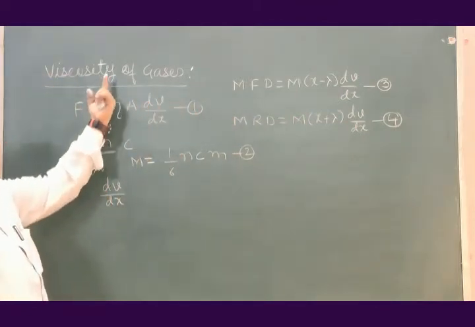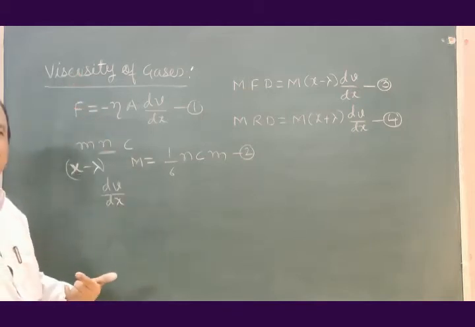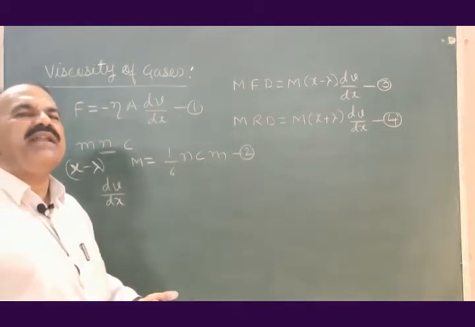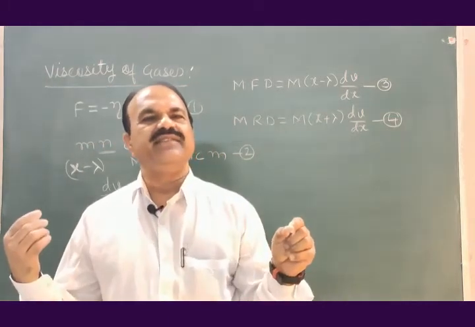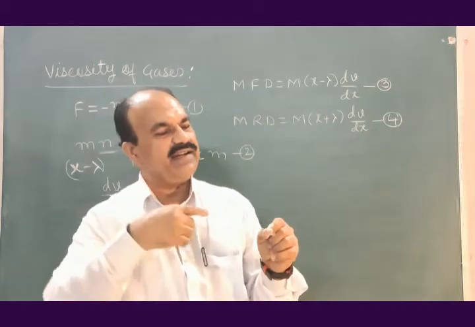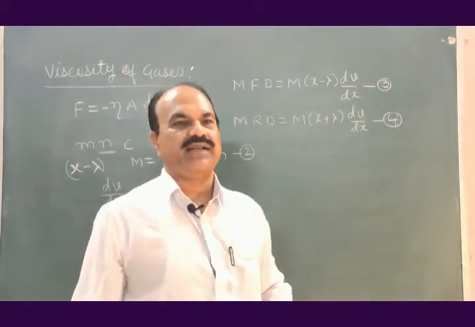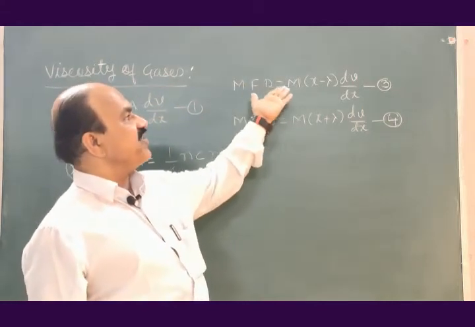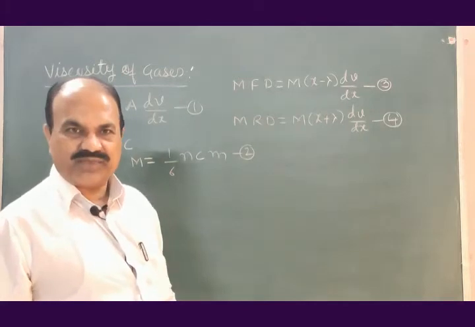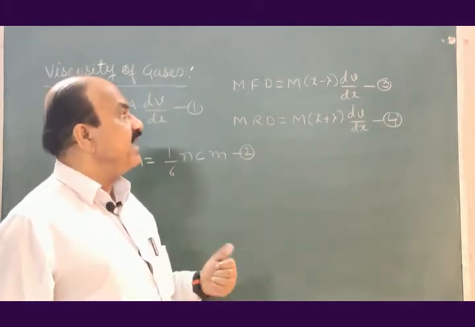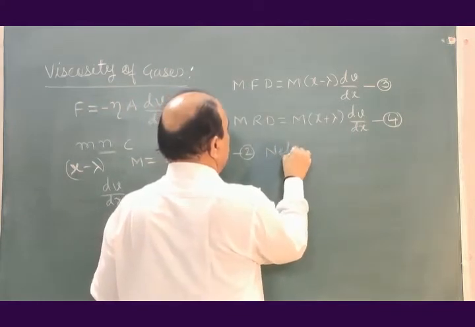If this direction is plus, this direction will be minus. You know the number line: to the left side of the origin, negative terms are there, to the right side, positive terms are there. Just similar to that. If momentum in the forward direction is this, momentum in the reverse direction will be this much. What should be the net momentum?